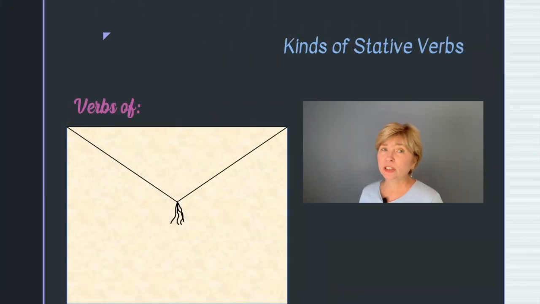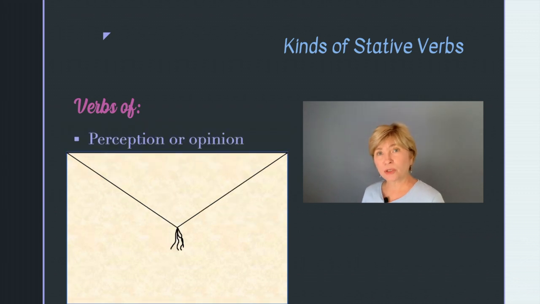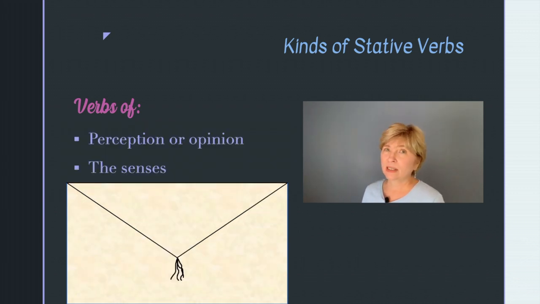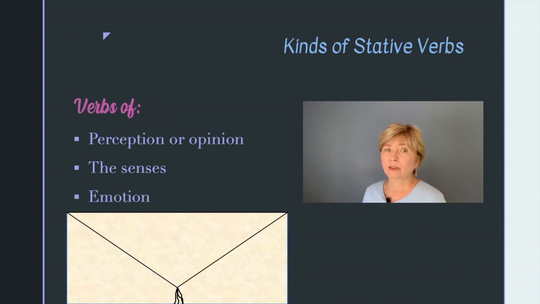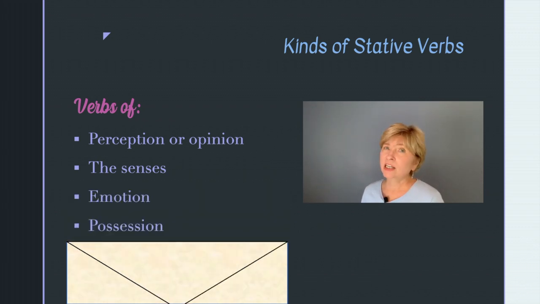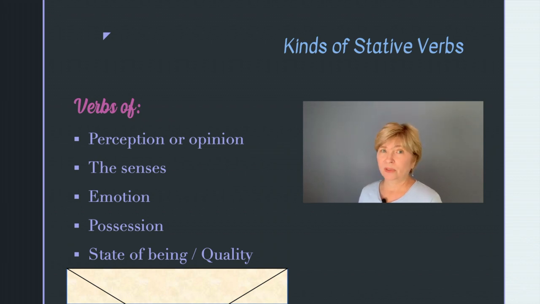All verbs are either action or stative verbs. Stative verbs are also called verbs of being. They're about things that you can't watch someone do. There are different kinds of stative verbs. Come with me, I'll show you. This is a list of the different types of stative verbs. I'll go over each individually, but for now, take a look at the list. There are verbs of perception or opinion, the senses, emotion, possession, and states of being or quality. You can't really see someone doing any of those kinds of things.